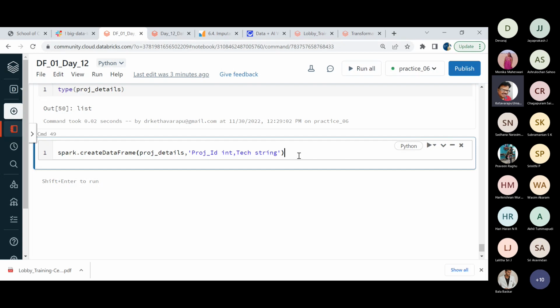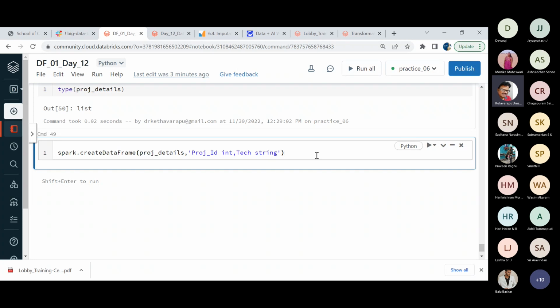One more point, if you observe, I'm not assigning this outcome to any other data frame. In fact, this particular thing only creates the data frame, but it is generated temporarily. It is not going to be stored anywhere because we are not mentioning any outcome.